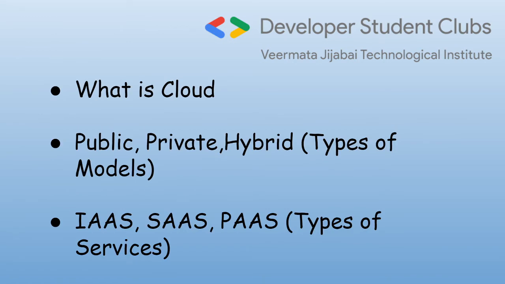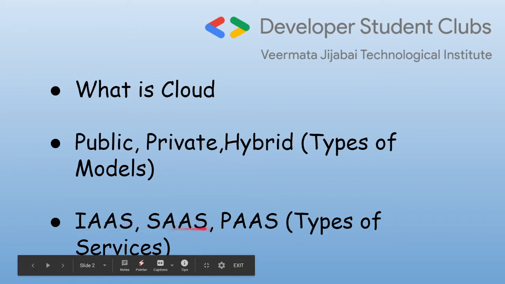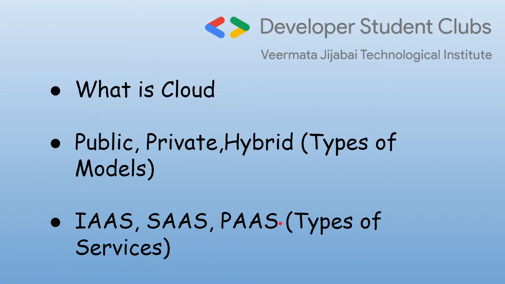So now we are going to see 3 major topics. What is cloud? The types of models, that is public, private, hybrid, and the types of services. These services are really very important, and the denotations that you see here, IaaS, SaaS, PaaS, this is something which you will find being used many a time. So we will elaborate it in the coming minutes.